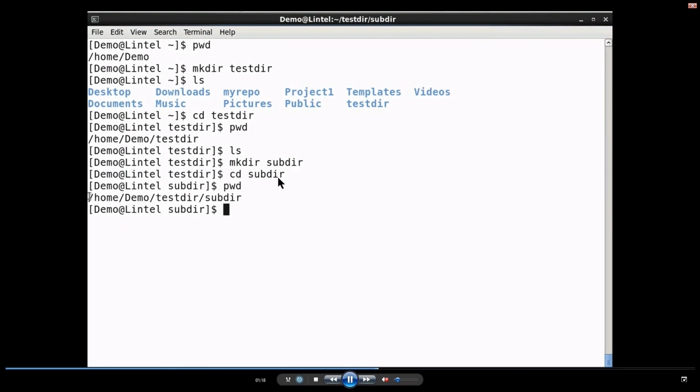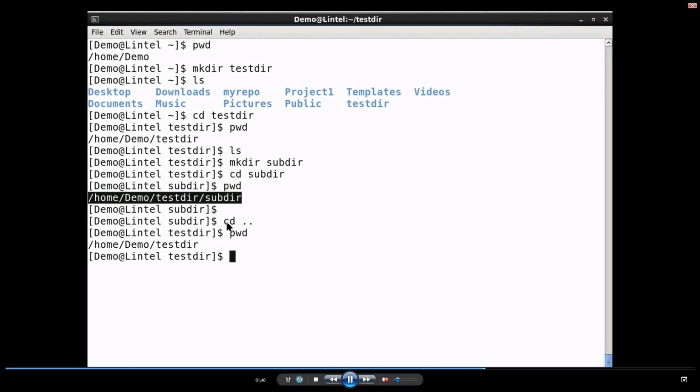I am changing into subdir. The pwd command will show the entire path. It is /home/demo, within which there is testdir and within that another directory, subdir. As of now I am in the subdir directory, and the parent directory of subdir is testdir. By issuing cd dot dot, I am moving one level up, that is, into the parent directory. You can see from subdir I moved on to testdir. Again, by issuing the command cd dot dot, I am moving on to my home directory, that is, demo.